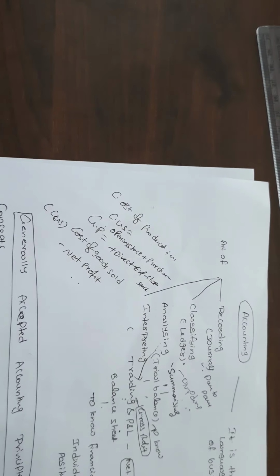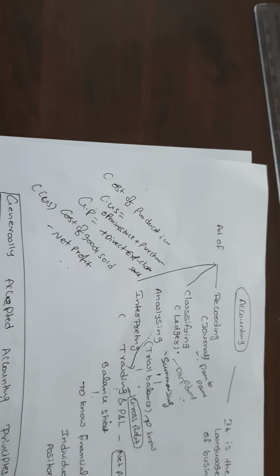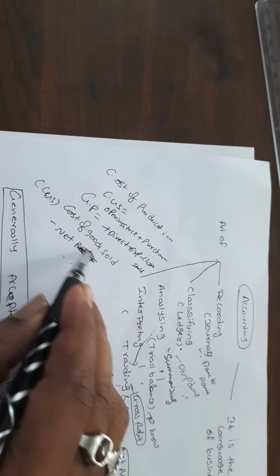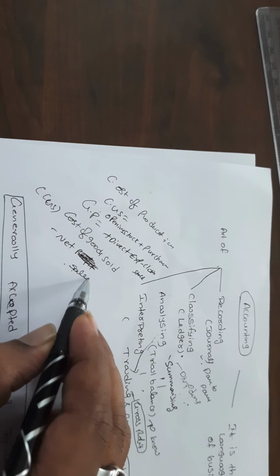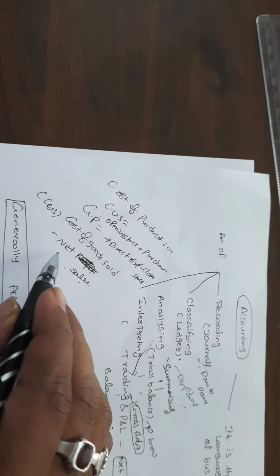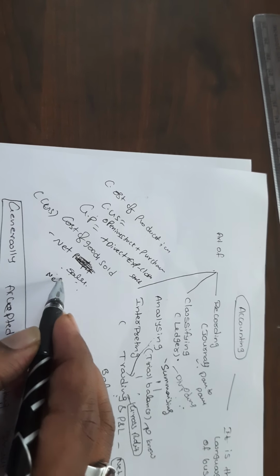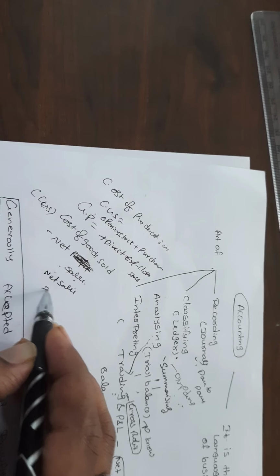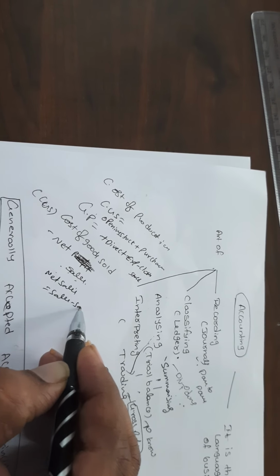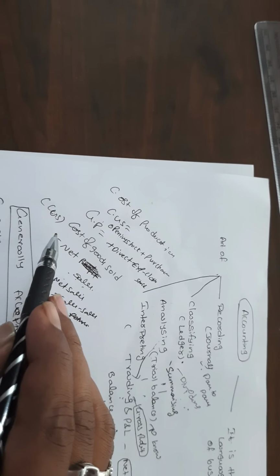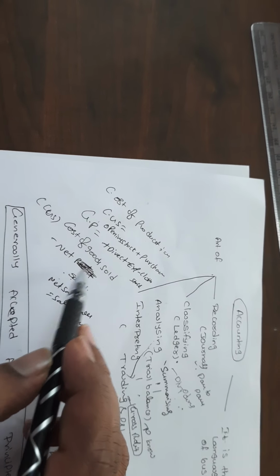And you know net profit. Net profit, you know very well, cost of goods sold minus net profit. Sorry, it is not net profit, it is net sales. Gross profit is equal to cost of goods sold minus net sales. Here net sales is equal to sales minus sales returns. So a small correction: cost of goods sold minus net sales, not net profit.